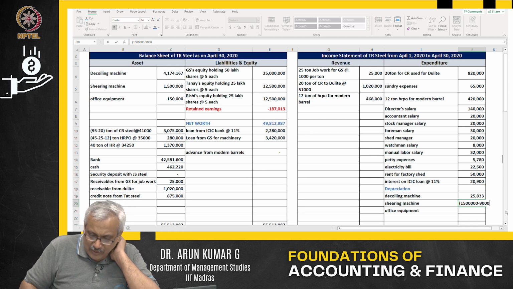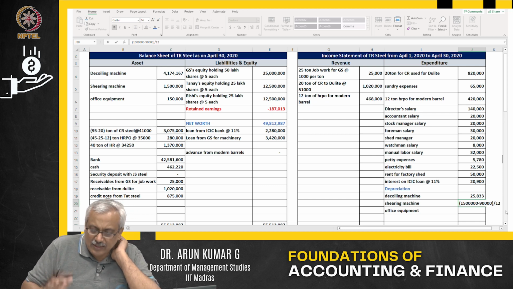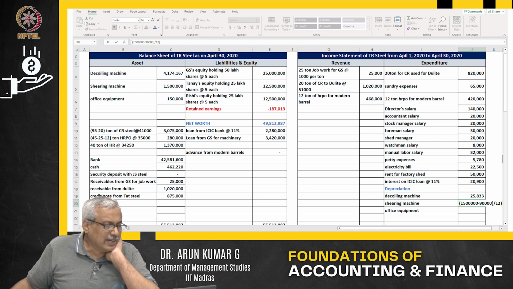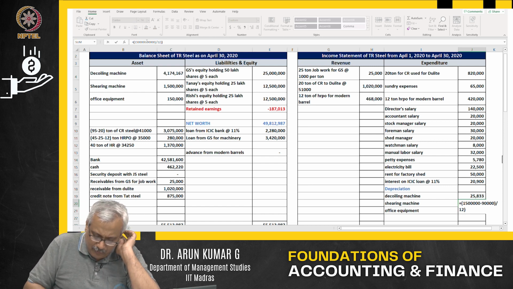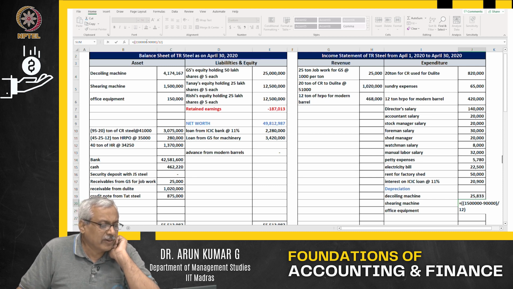What is the salvage value? 90,000. That is all estimated, and it will be depreciated over a period of 12 years. So 14 lakh 10,000 worth of machine has to be depreciated.